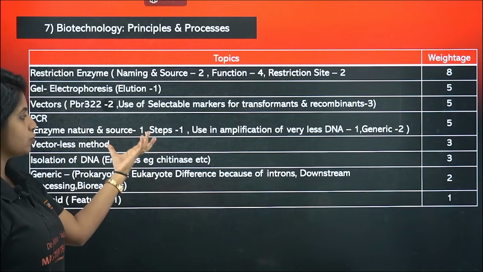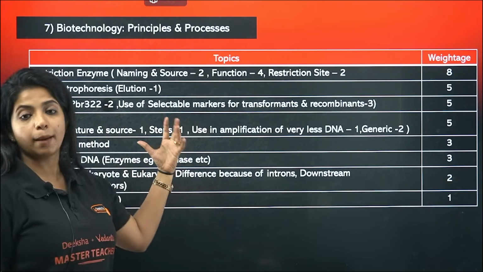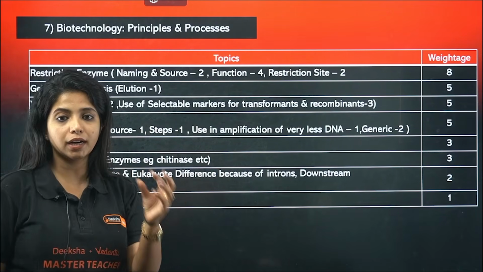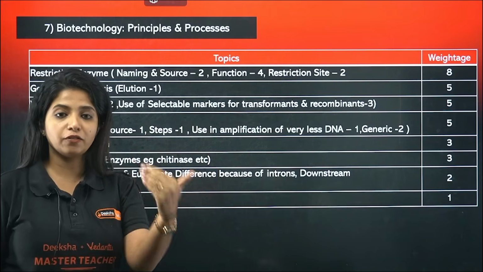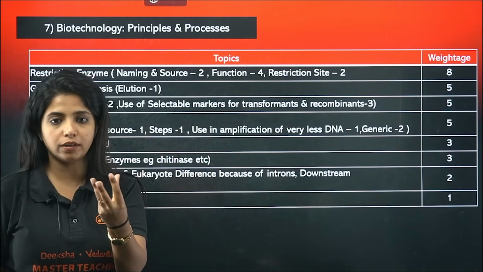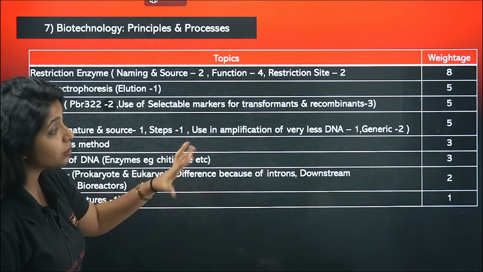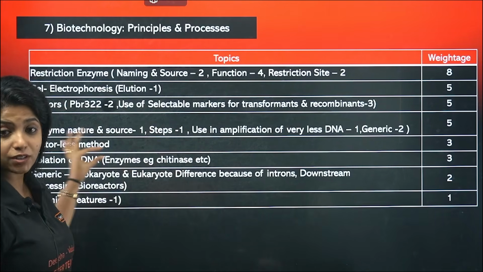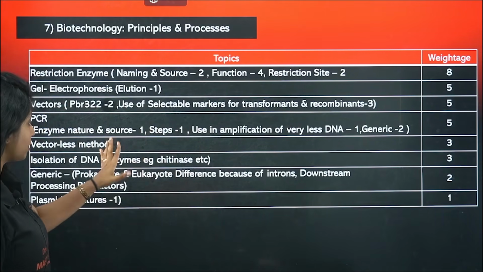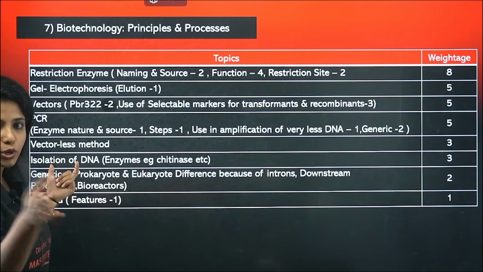Enzyme, its nature and source, steps 1. Use and amplification of very little DNA, I hope you know that. PCR is something you use to amplify DNA if it is of very small quantity. So those related questions. Vectorless methods has come thrice, and that is a topic by itself, so that is an important thing. Vectorless methods, microinjection and all of it.